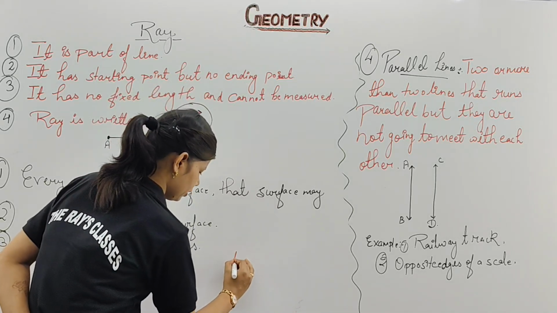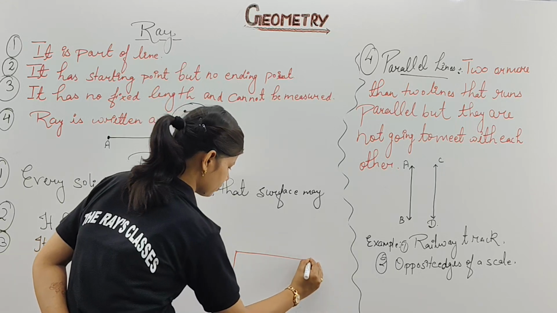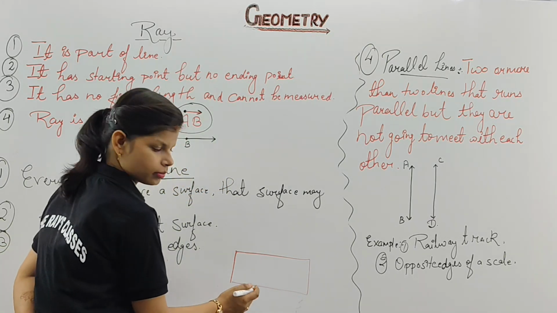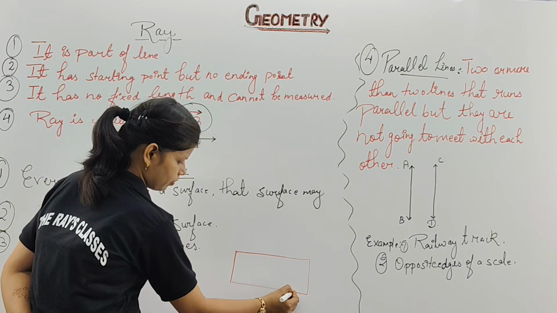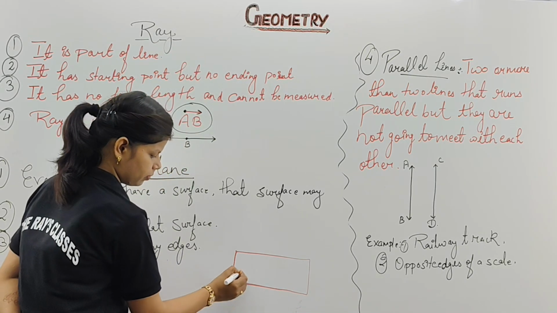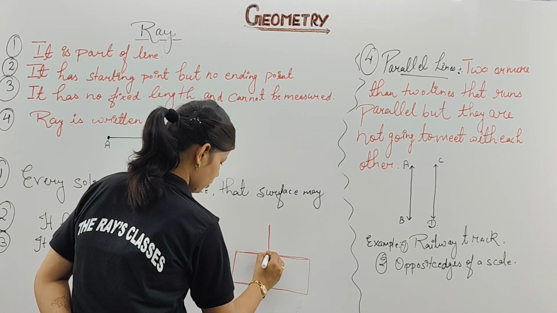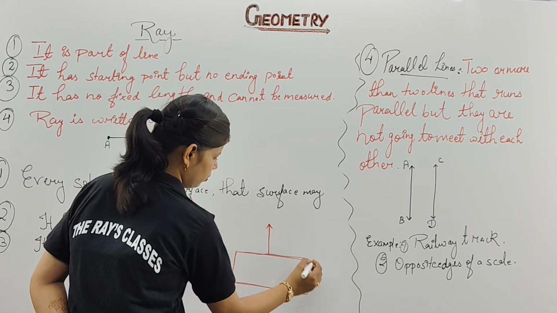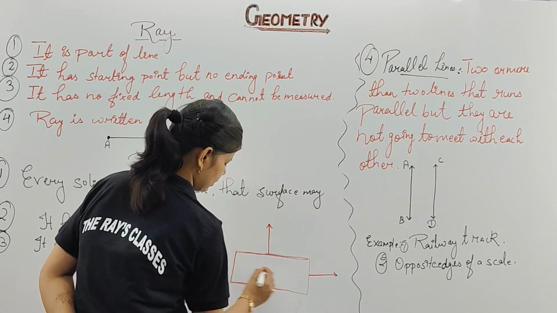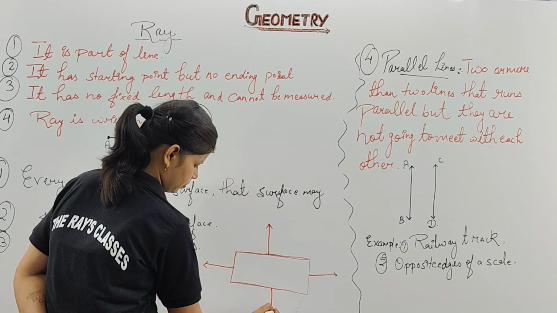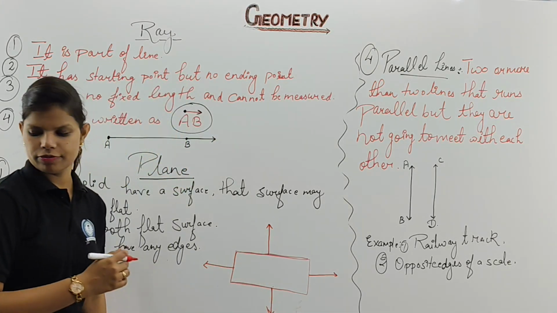If this is your surface, I'll draw it a little big. Clear? And this is your flat surface, as I can say. These all are your sides. What type of surface is this one?